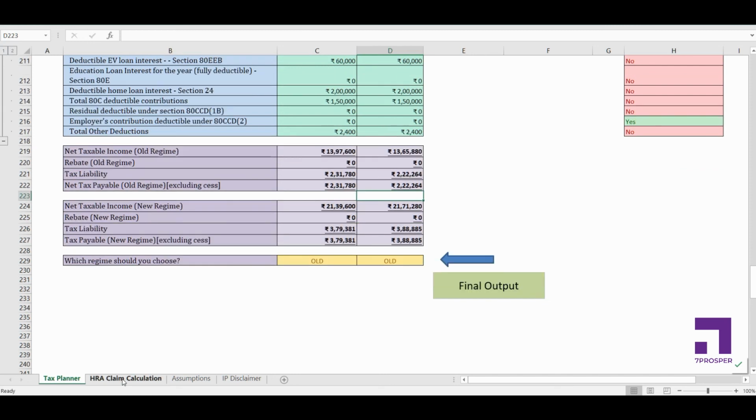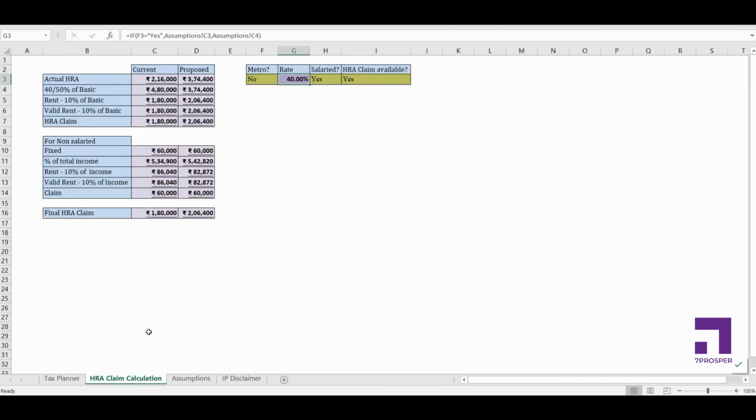Now there's another thing that you might want to look into, which is the calculation of the HRA. HRA is calculated as the minimum of 3 things: actual HRA, or 40% or 50% of basic, which depends on whether you are living in a metro or not, or the third thing, rent minus 10% of basic. You calculate all these 3 things, and whatever comes as the minimum is considered as the actual HRA exemption. So for salaried people we have calculated the HRA.